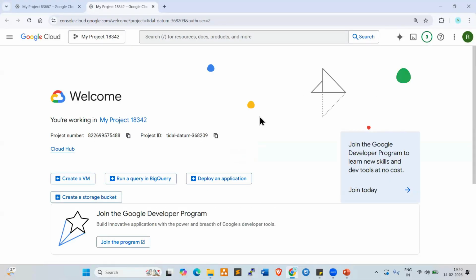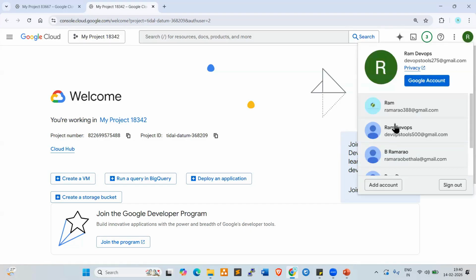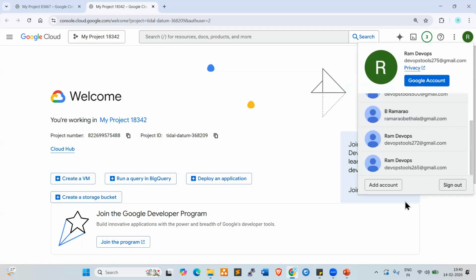Now let's walk through the console before going to create the resources. In the right top corner, this is my login ID, this is my user. If you want to add any other account here, click on add account. If you want to sign out, you can sign out here.